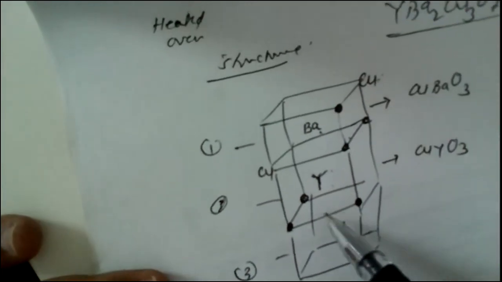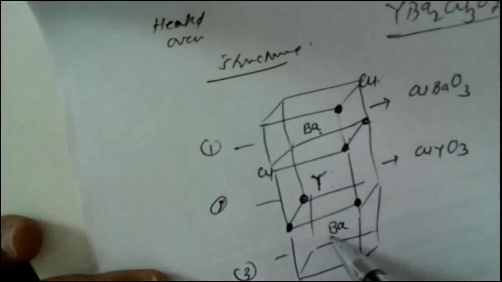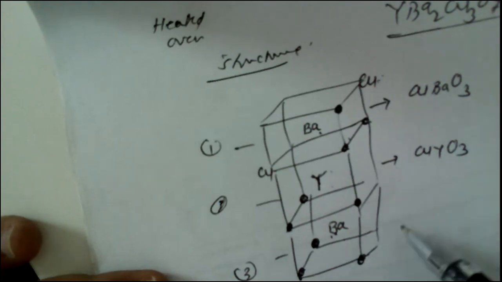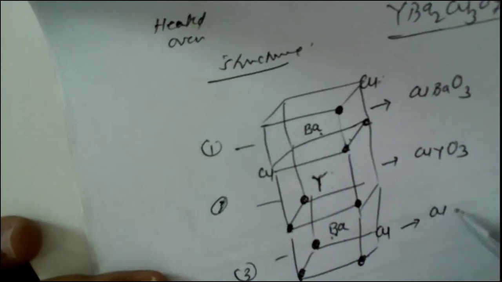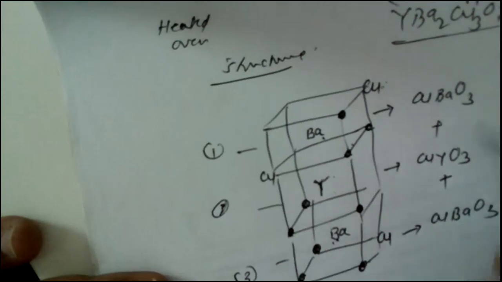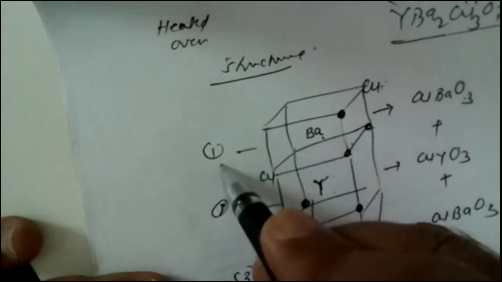Now cube number 3, where barium is there, and at this point an oxygen atom, and a third oxygen atom is there, and at this point a copper atom is there. So this is CuBaO3.